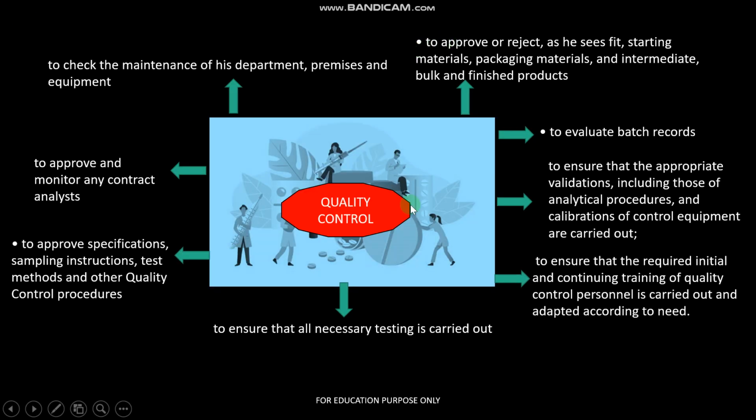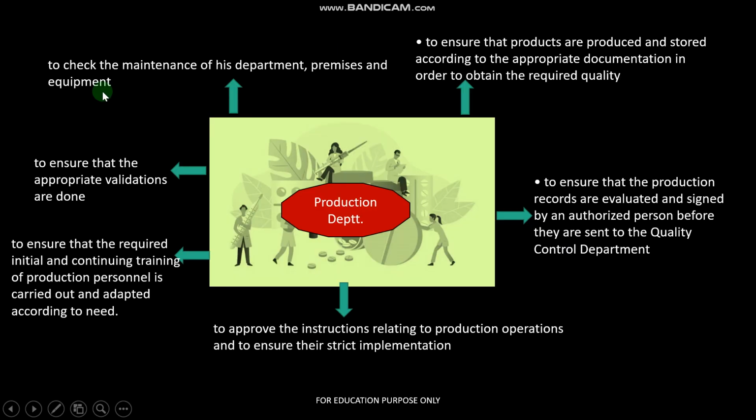Next one is the responsibilities of the quality control department. We know that to check the quality of any product or raw material, we have to do quality control testing, or the parameters we have to follow. So let's see some of the important functions. To check the maintenance of his department premises and equipment, just like we have covered this point also in the production department. This is the same.